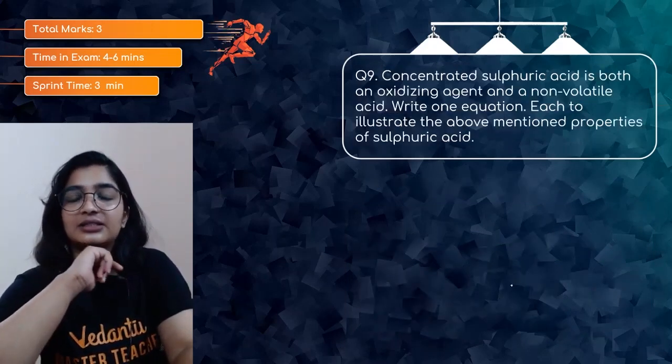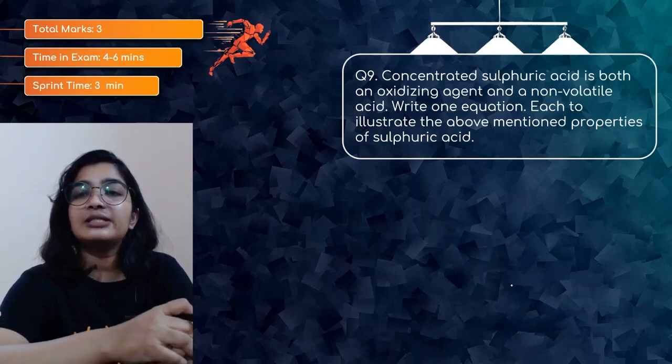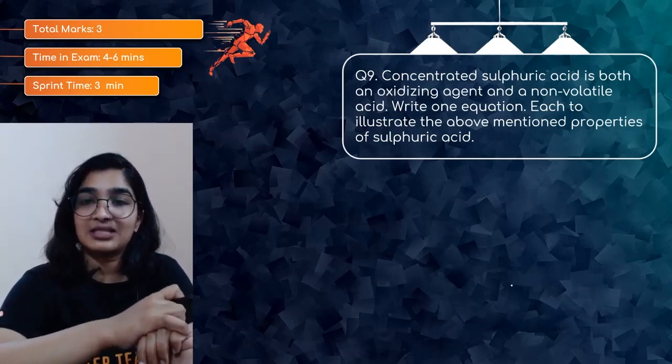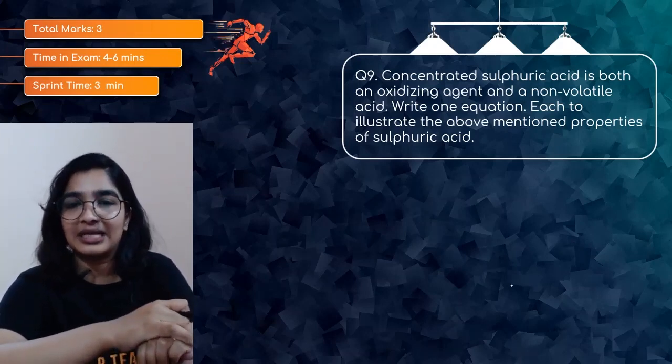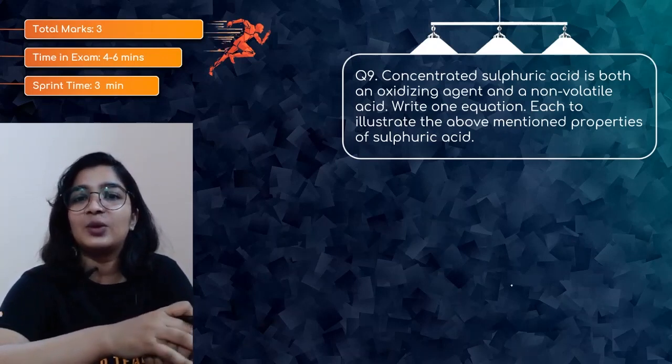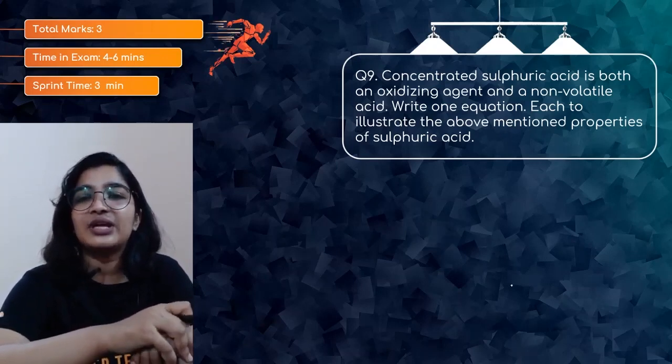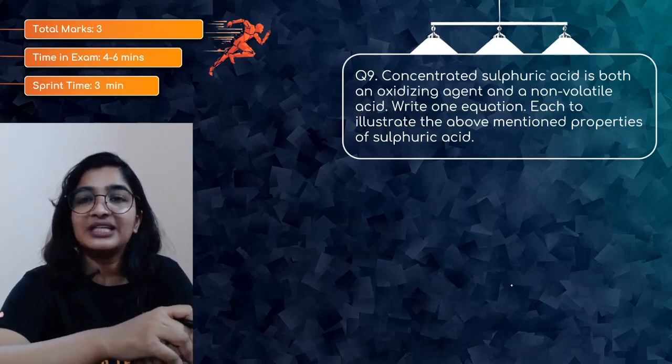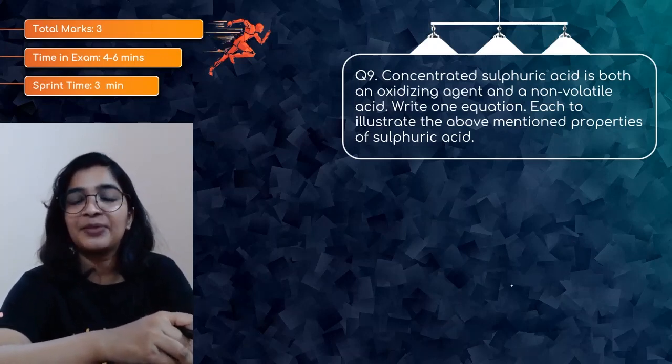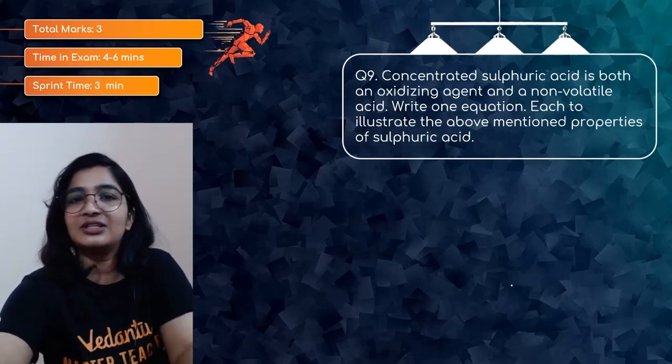Question number 9, this is for 3 marks. Concentrated sulfuric acid is both an oxidizing agent and a non-volatile acid. Write one equation each to illustrate the above mentioned properties of sulfuric acid. So it is an oxidizing agent, no doubt in that.